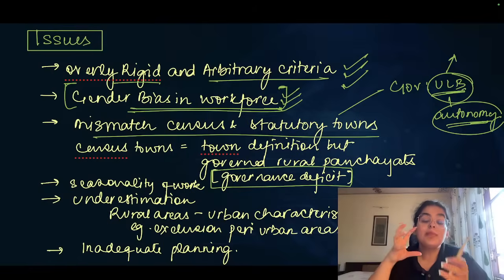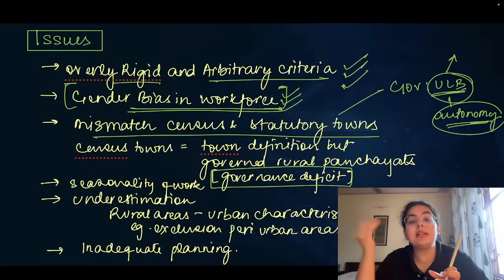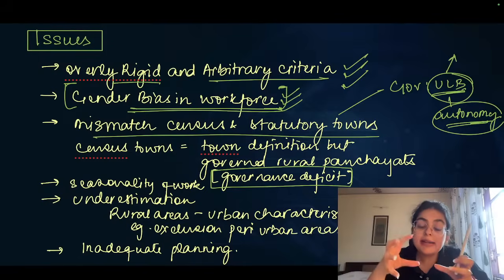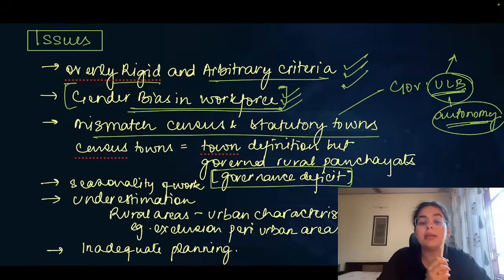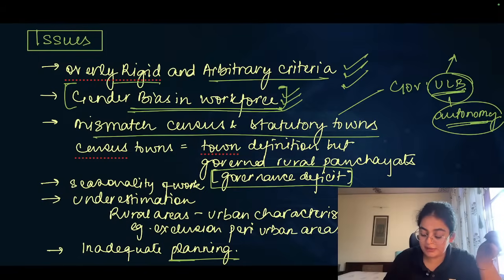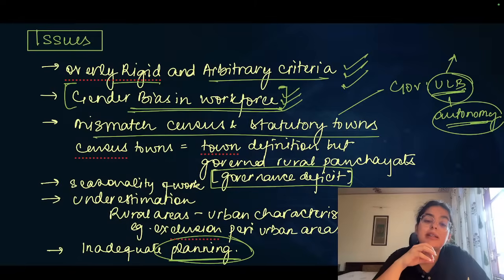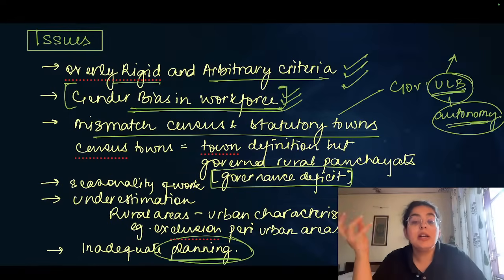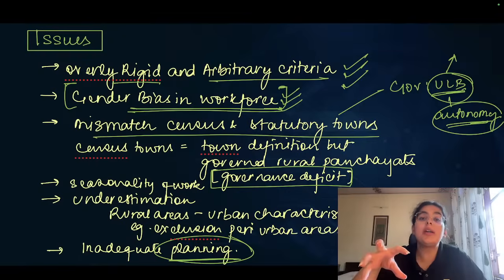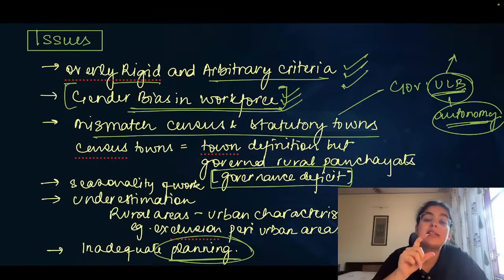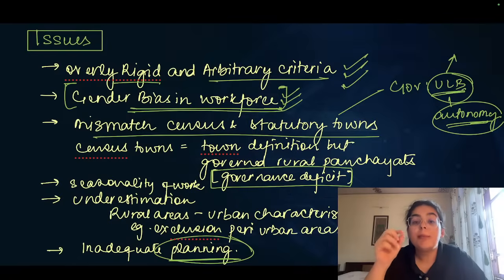Please also note, even though census towns are towns in the making, for example of a big tier 1 city or tier 2 cities, until and unless you create an urban local body, how will you ensure proper planning? The biggest problem of our urban areas is haphazard planning. Towns are created without any planning. Urban areas are spreading. Urban sprawl is happening without any planning. So it was important to ensure that census towns are not just made towns on paper, but that proper governance relating to towns was initiated in those regions.